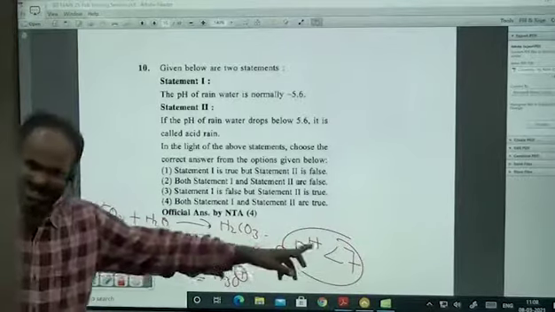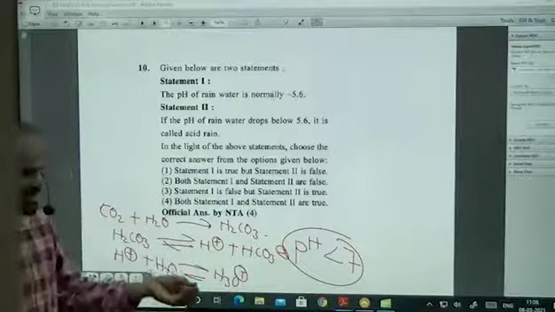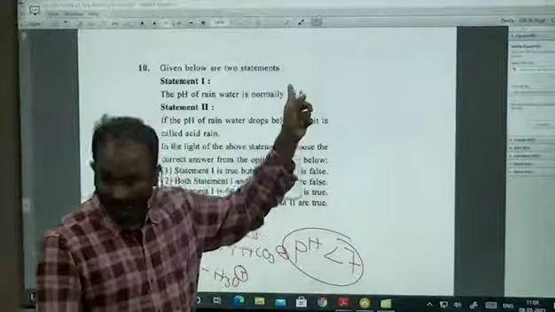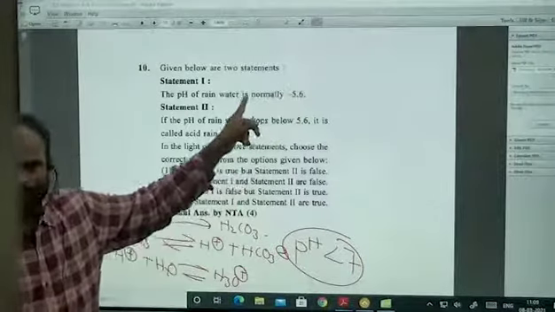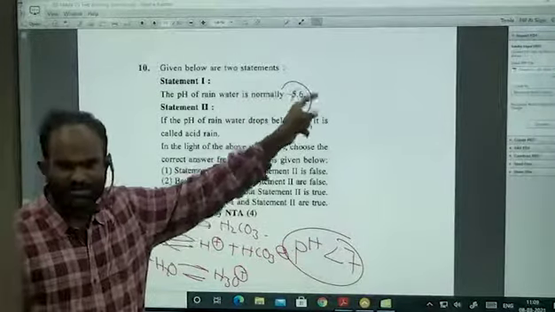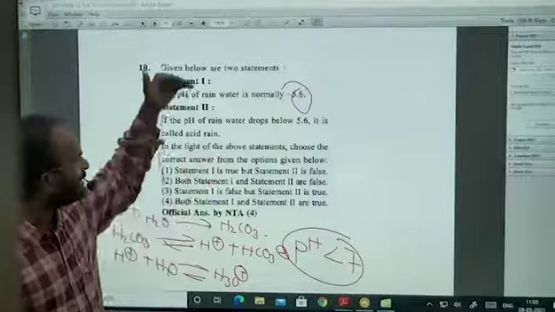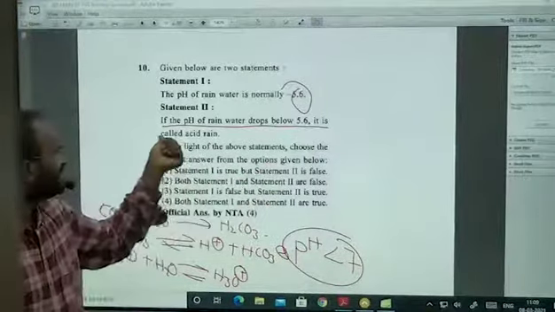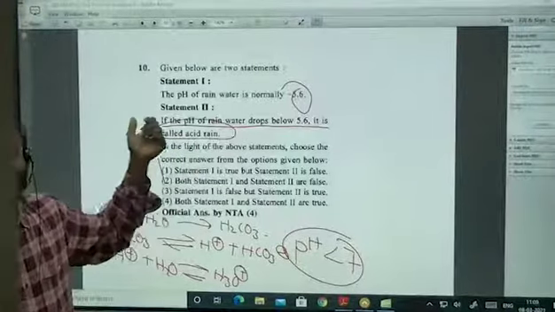The pH is less than 7 and it is not just like 6.9 or 6.88. Look at this, 5.6. This is absolutely true. It is there, and I underlined it. If you see, I underlined it, 5.6. And it can even be less than that. So if the pH of rainwater is below 5.6, that is what we call acid rain.